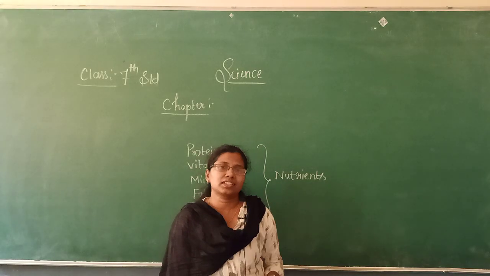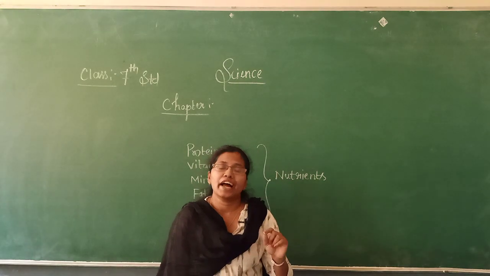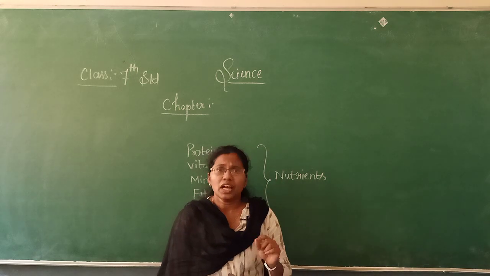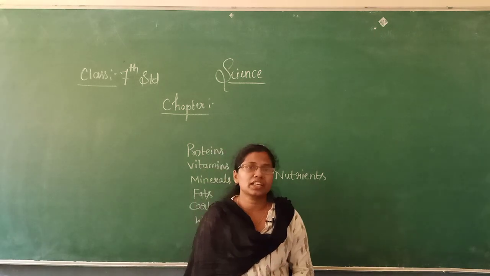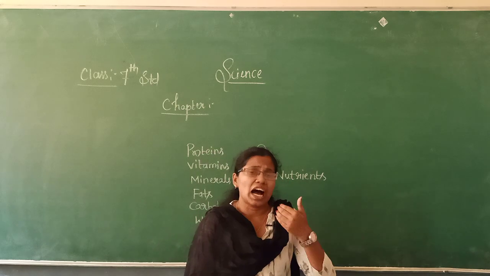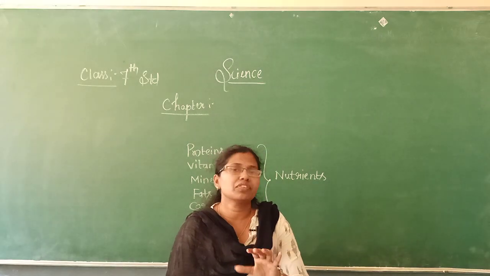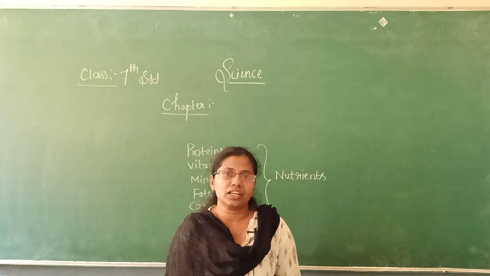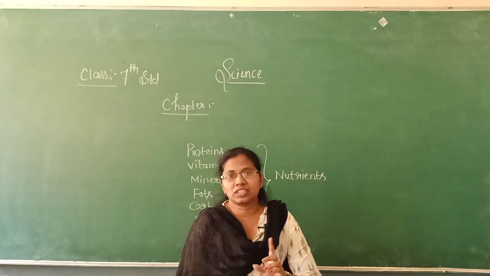A few seconds ago I told that food is essential for all living organisms. Hence, the plants are the living organisms that are able to prepare their own food. But the animals, and we, the human beings, cannot prepare our own food. We depend either directly or indirectly on plants for food to survive.